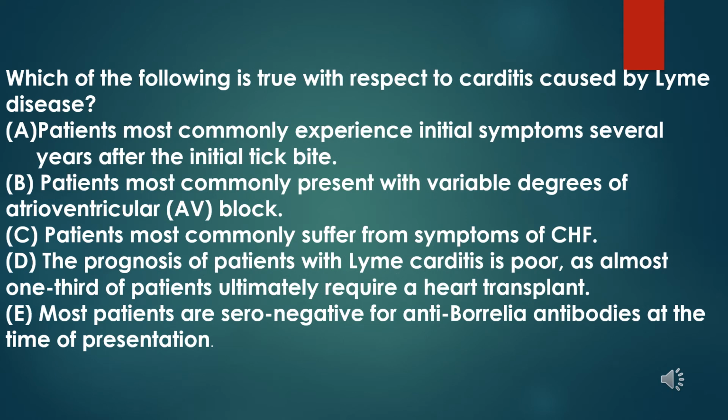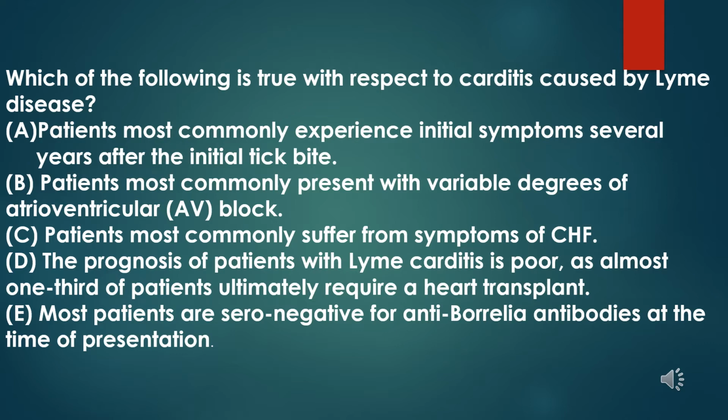Which of the following is true with respect to carditis caused by Lyme disease? A. Patients most commonly experience initial symptoms several years after the initial tick bite. B. Patients most commonly present with variable degrees of atrioventricular (AV) block.